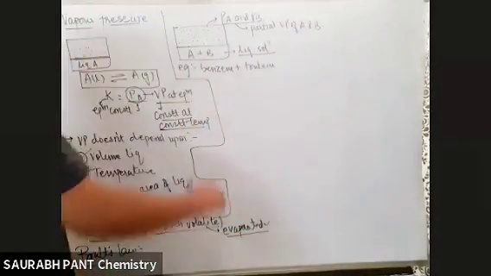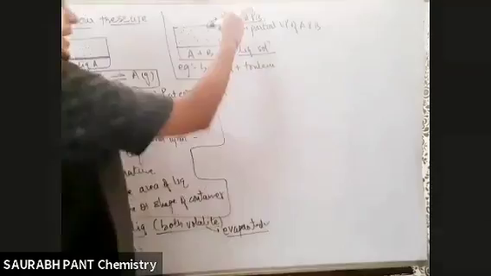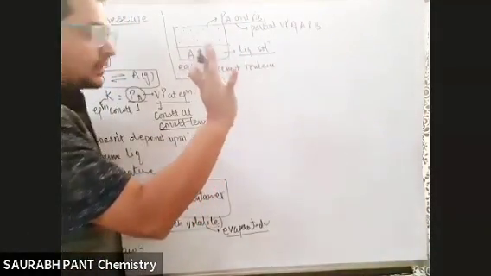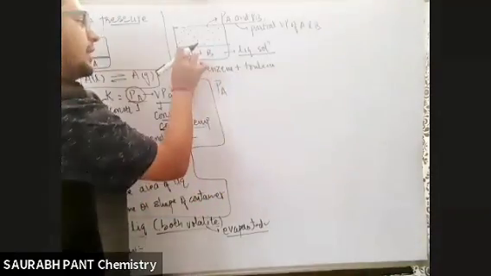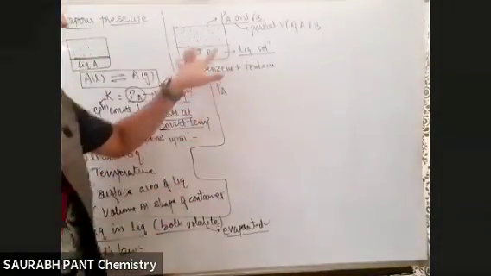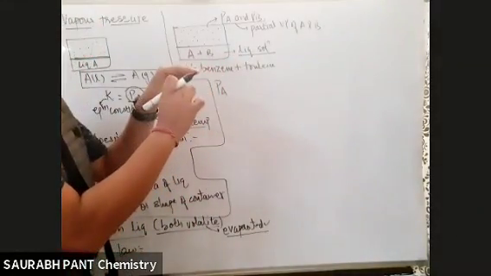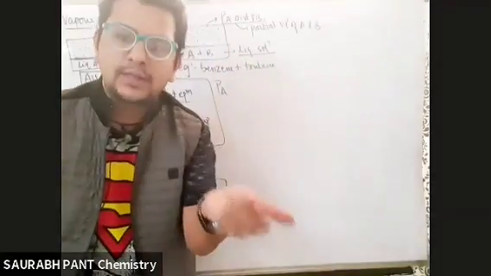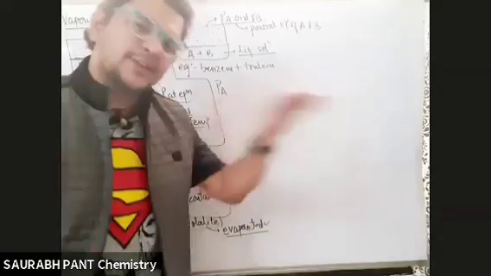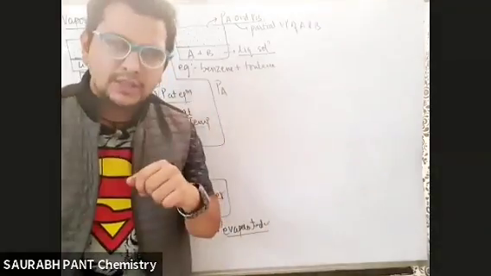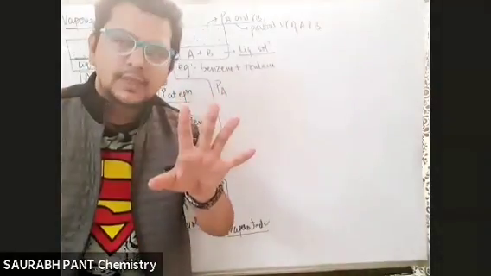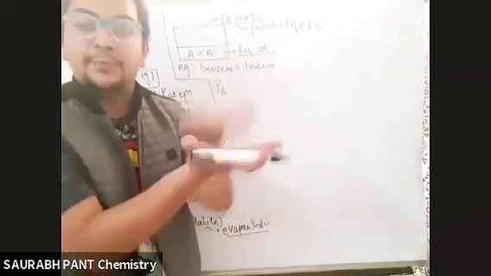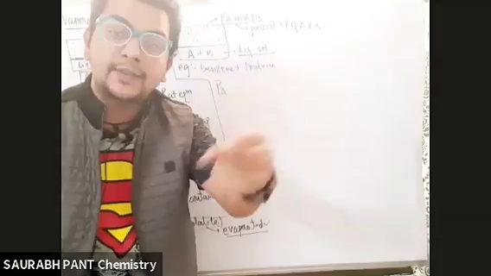Now Raoult will tell you how to find the value of PA or PB. Raoult said, if A is more in the liquid solution, then on the surface also A will be more. If A is 80% in the liquid, then on the surface also A will be 80%. It's a homogeneous mixture. So in the whole solution, if A is 80%, on the surface A is 80%. So when evaporation is happening, then also A will be evaporated more.